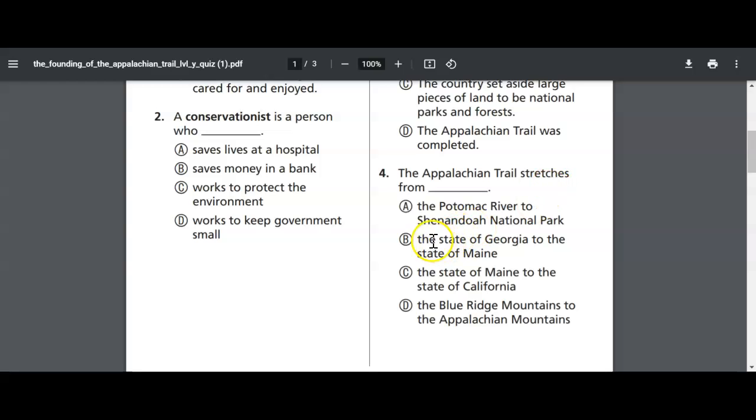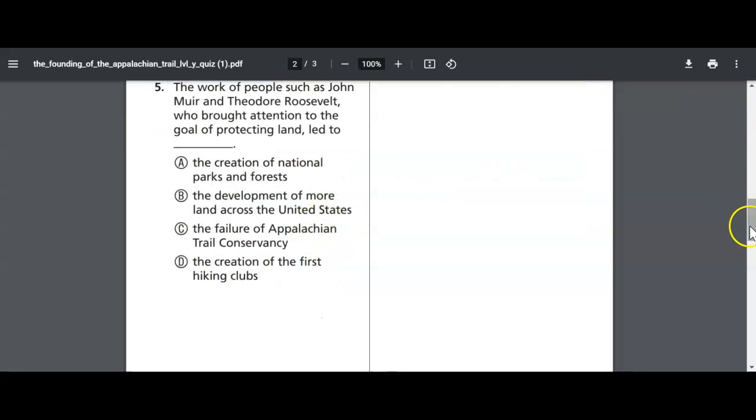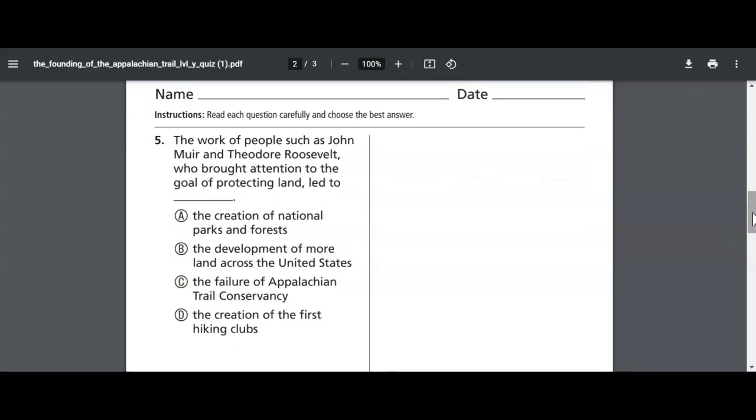So which one is it? The state of Georgia to the state of Maine. It would be B. Let's look at one more. The work of people such as John Muir and Theodore Roosevelt, who brought attention to the goal of protecting land, led to what? As I'm looking through these answers, I know it's not the failure of the Appalachian Trail Conservancy because it's talking about all the great stuff of it. I know it's not the development of the land because their whole goal was protecting land. So now it's between A or D in my mind. Let's find text evidence that will help me.